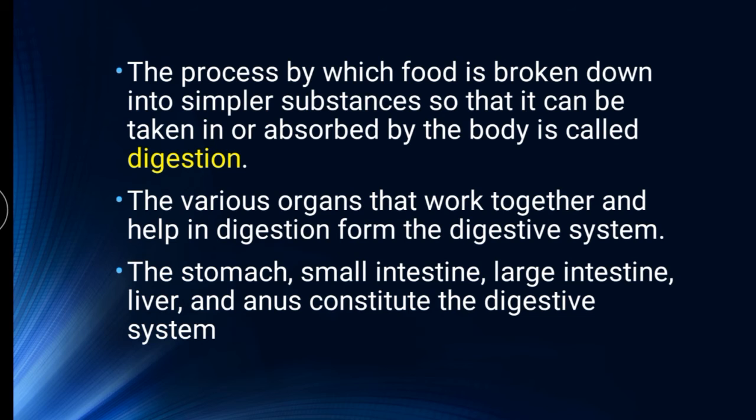The various organs that work together and help in digestion form the digestive system. So what are they? Our stomach, small intestine, large intestine, liver and anus constitute the digestive system. Do you understand? So this is enough today.